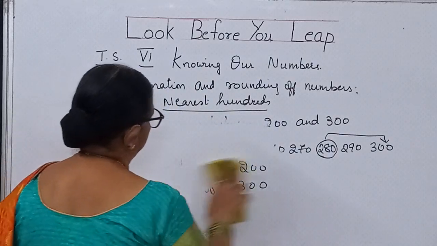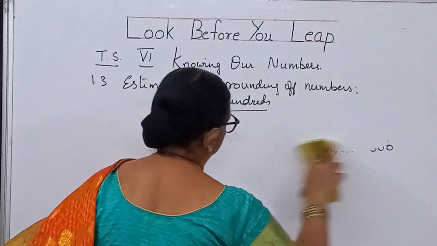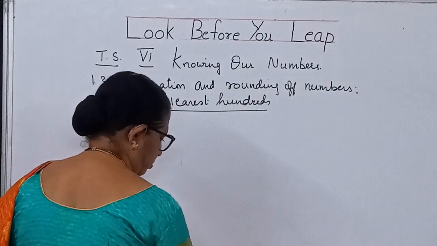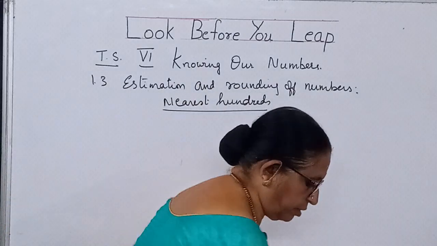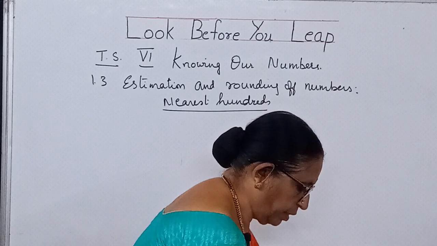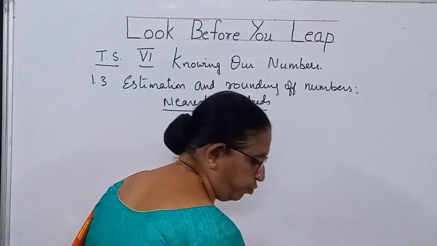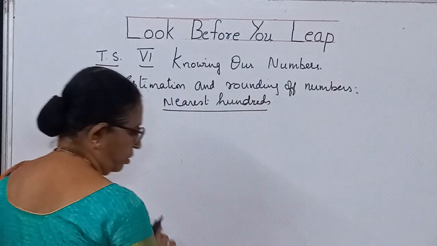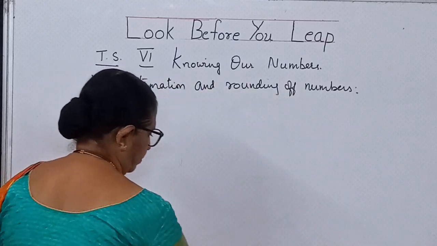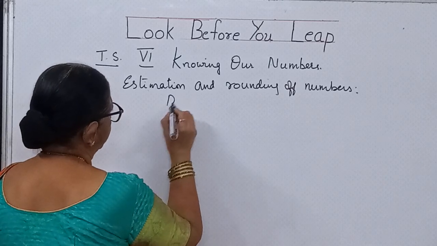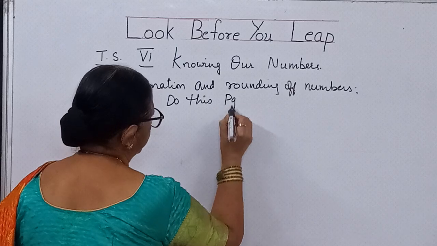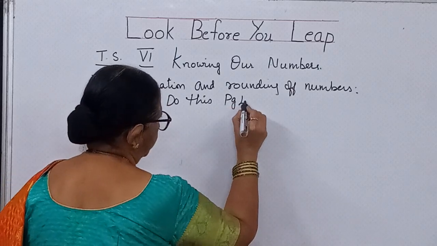Now the next one is you have do these sums children. So let us talk about the do these sums which are given in your textbook under page 4. Do these sums in your textbook page 4.